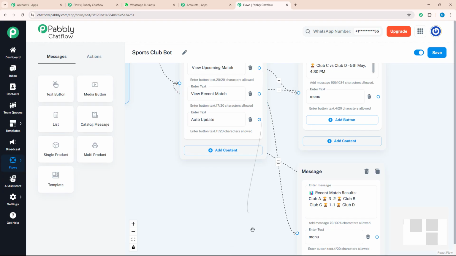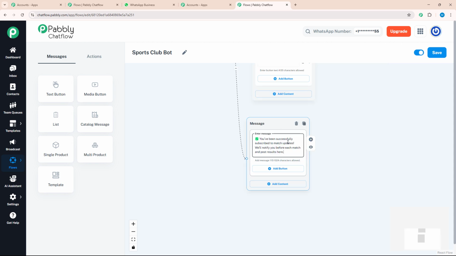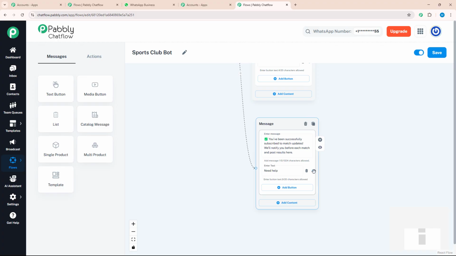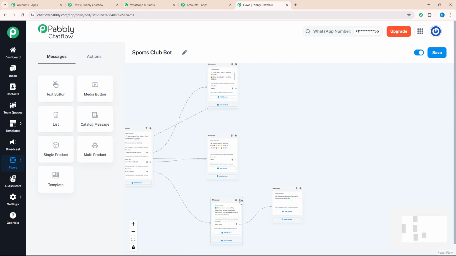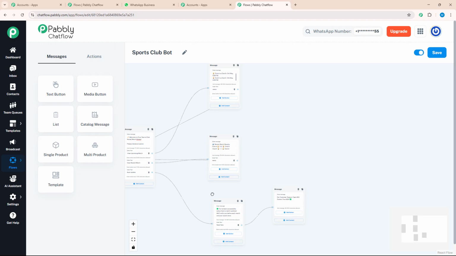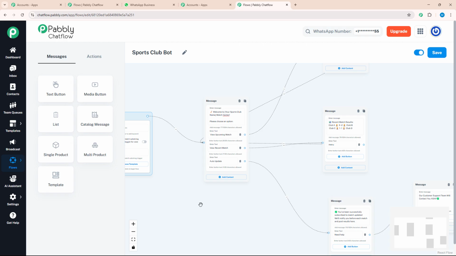And for auto update, I will write a separate message, for example this, that they will be updated with all the posts and recent matches. And here I will put an action button which says need help, and for that I will enter a separate message that our customer support team will contact you ASAP. So with that, I have successfully created a flow according to my need and according to the steps I will need to run a sports club.